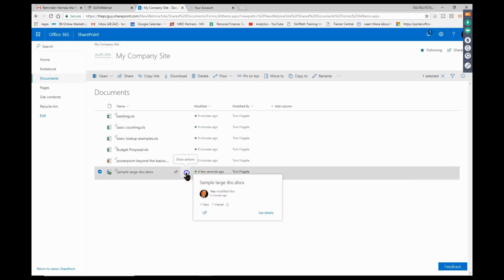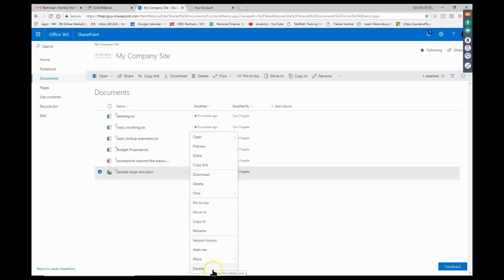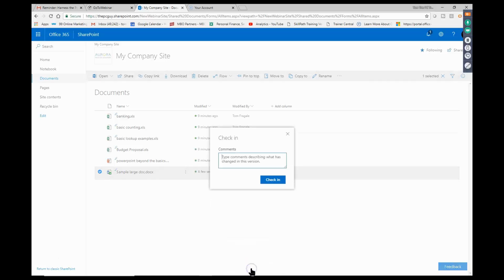So at this point, I'll pick on the three dots, I'll pick on the More option, and I'll pick on Check It Back In. Now, when I check it back in, then it's going to ask for the comments for the version. And I'll say I added a few words up top, whatever your comment would be. Let me show you what's going to happen with that. I'm going to check it back in.